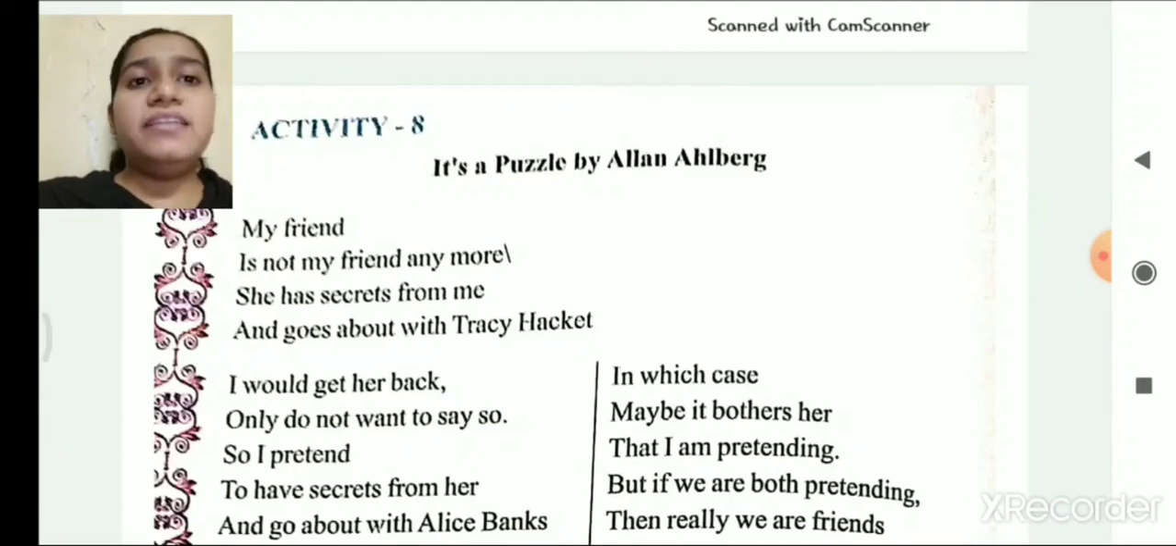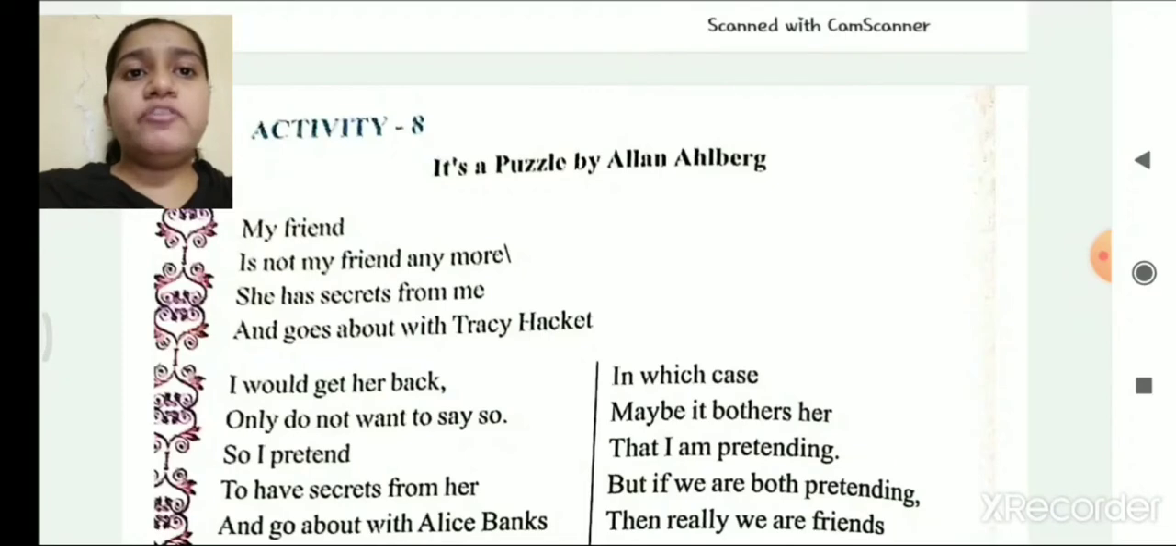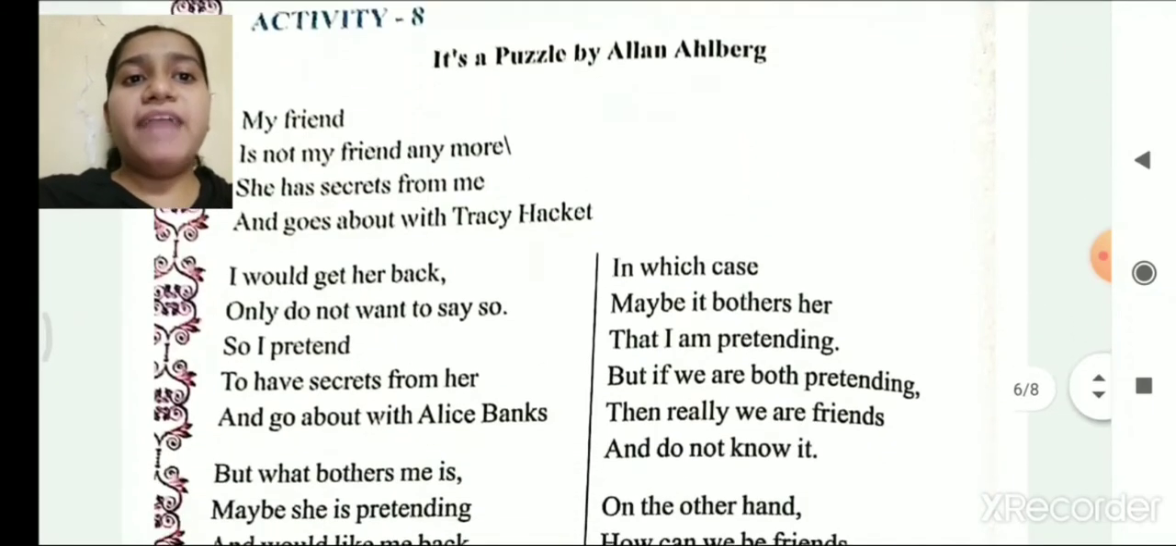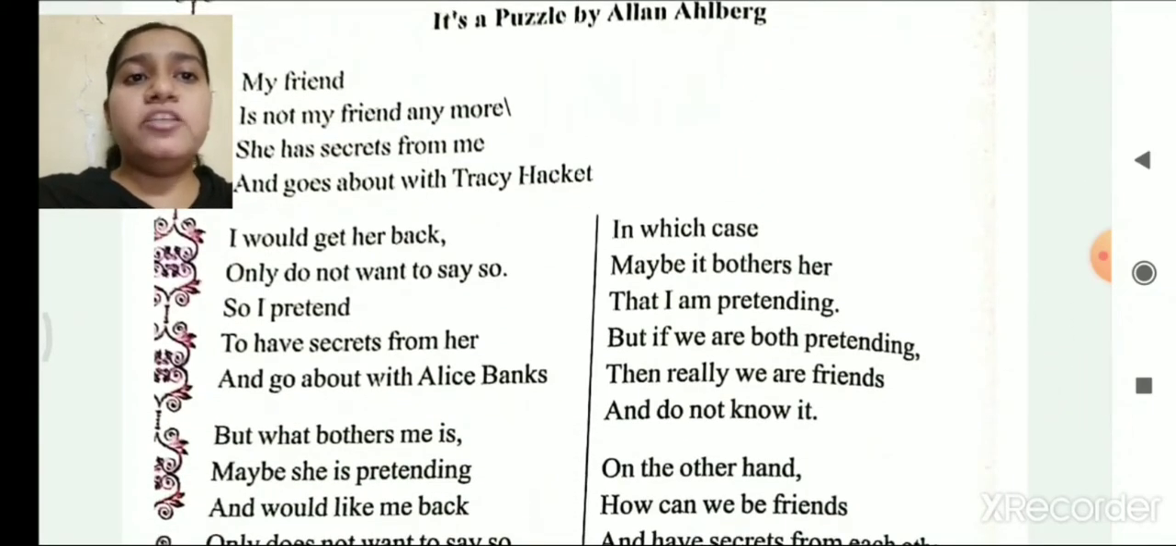So here, Alan Elberg is describing one of his ex-friends who used to be with him. But now she has secrets from him and she goes out with Tracy Hackett. That means she has got a new friend named Tracy Hackett. I would get her back, only I do not want to say so. So I pretend to have secrets from her and go about with Alice Banks.